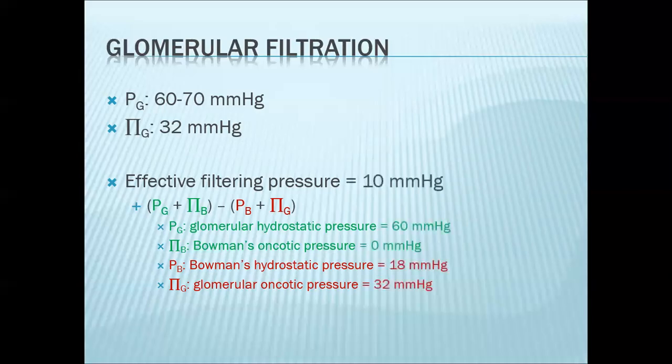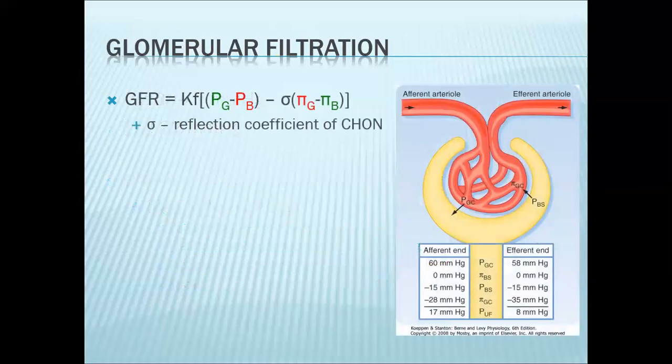These are the typical values for your Starling forces. To get your effective filtering pressure, it is simply your pro-filtering factors minus your anti-filtering factors, giving us a value of around 10 millimeters mercury. Now to calculate your glomerular filtration rate, this is simply your Kf, or your filtration coefficient.